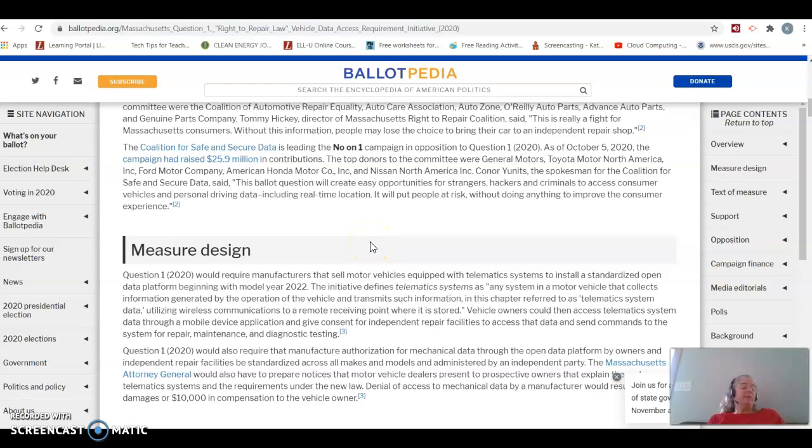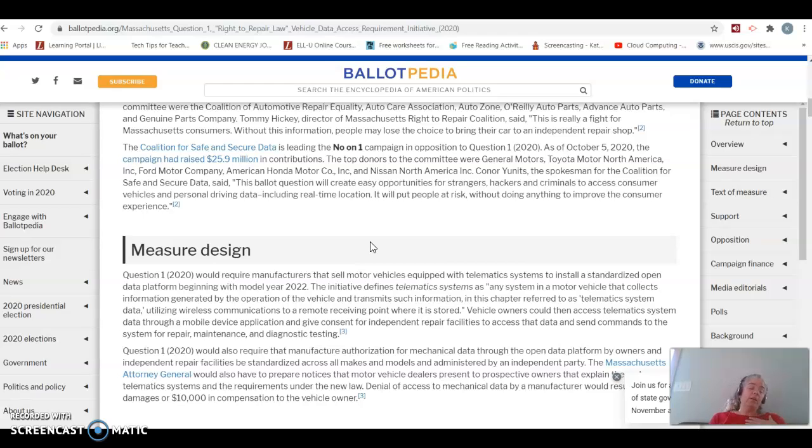So, based on that information, you can make a much different decision about whether you are for it or against it, having probably a lot less to do with whether I really want to fix my car, but who do I want to have access to fix my car? And am I worried about my data about driving and how I use my car being out there? Is my data going to be less secure if everybody can access it? And do I care about that data?